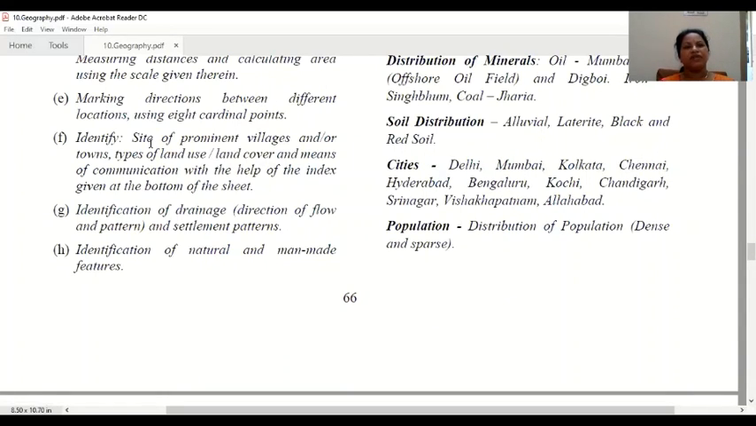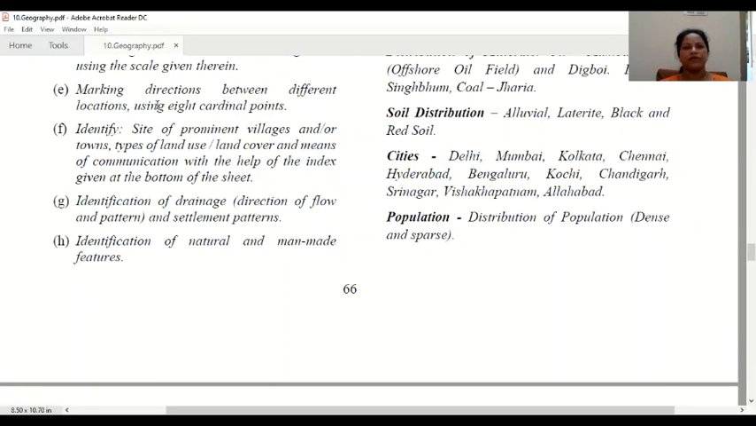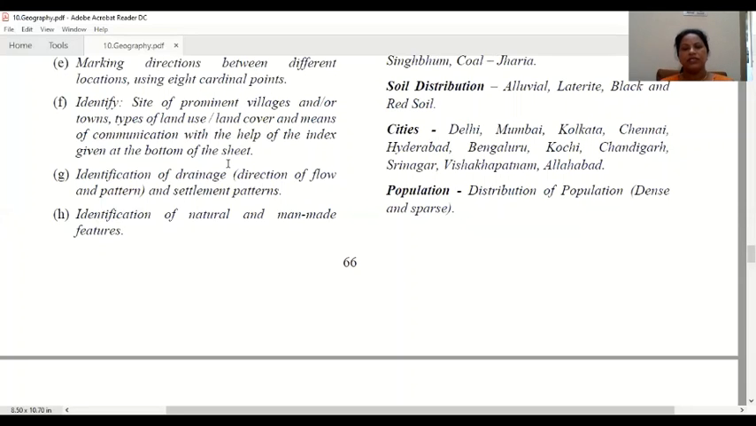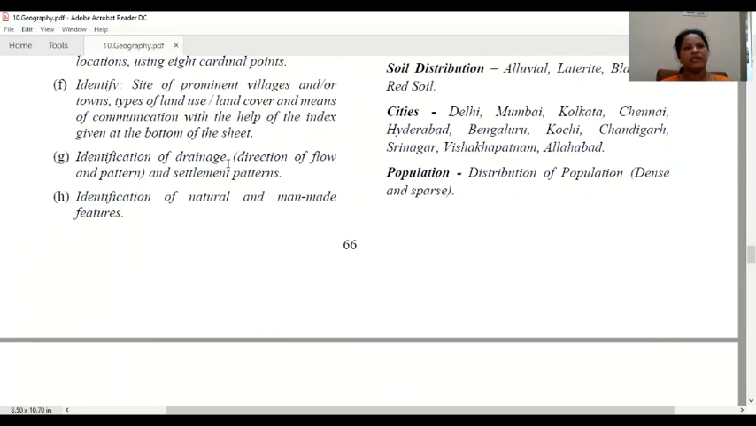Marking directions between different locations using 8 cardinal points. In the coming videos you will study about cardinal and intermediate directions. Then you will come to know how you can find it out. Then identify site of prominent villages and towns, types of land use and land cover, and means of communication with the help of the index given at the bottom of the sheet. At the bottom of the sheet, you will get some index or legends. With that, you can understand what type of communication is used there. It can be a telephone, a telegraph line, or whatever communication is used, the post office, all those things. Symbols are there that you can understand in that.